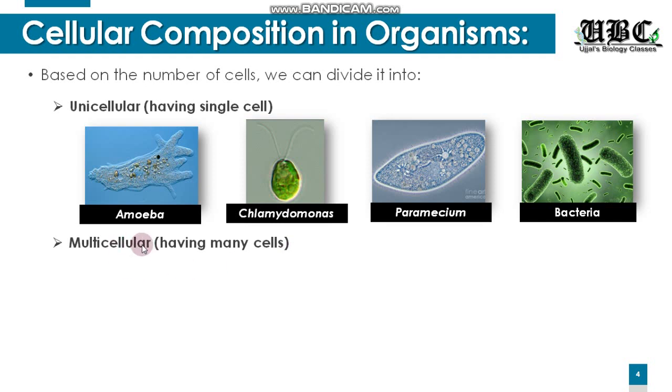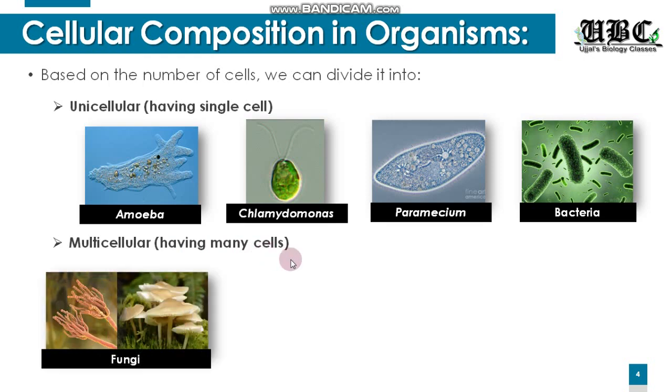Moving on to the multicellular, that is the organism whose body is made up of many cells. Here we will be moving on to structures like fungi. You have heard about fungi, that this is the non-green plant, the plant-like structure which does not have chlorophyll in it, and hence does not perform photosynthesis. You can very well see that they are not green in color due to the absence of chlorophyll. So they are known as saprophytes because they take their nutrition from dead and decaying organisms. So all these fungi are multicellular.